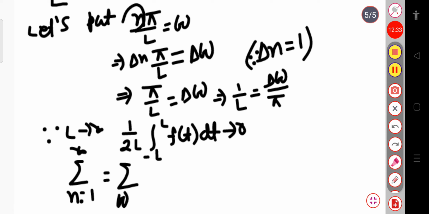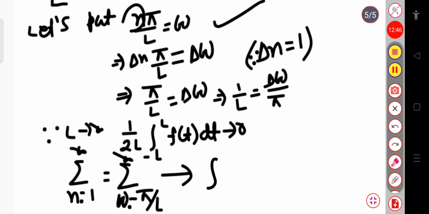You can see here, when n equals 1, this omega value will be equal to pi by L, and it will vary up to infinity. I can write this expression in the form of an integration, because if I put the L value to be infinite, then this will go to 0. So this will vary from 0 to infinity, and this will be your d omega. Here I am writing it as delta omega, so that if we convert this summation over delta omega, it goes to integration over 0 to infinity d omega. So let us put all these things in the above equation.